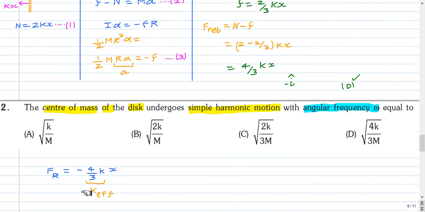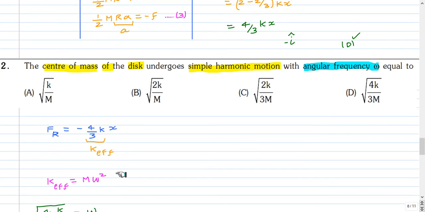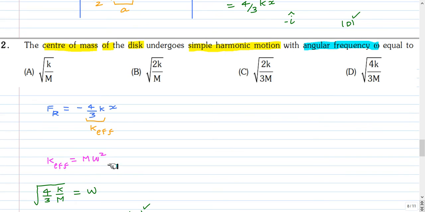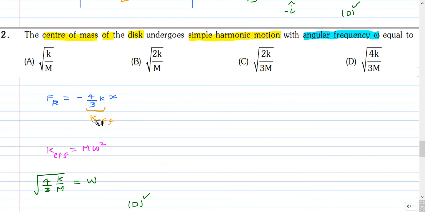So this is the effective k. So for a simple harmonic motion, this result is valid, k equal to m omega square. Here k is k effective. So from this we get the omega of the SHM as square root of 4 by 3 into k by m. So the correct option is option D.